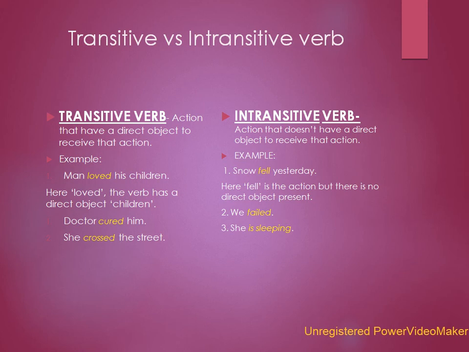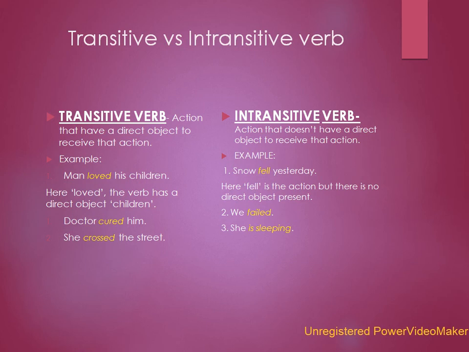Here, loved, the verb, has a direct object, children. Doctor cured him. She crossed the street. So in these two examples, cured has object him, crossed has object street. So these are transitive verbs.